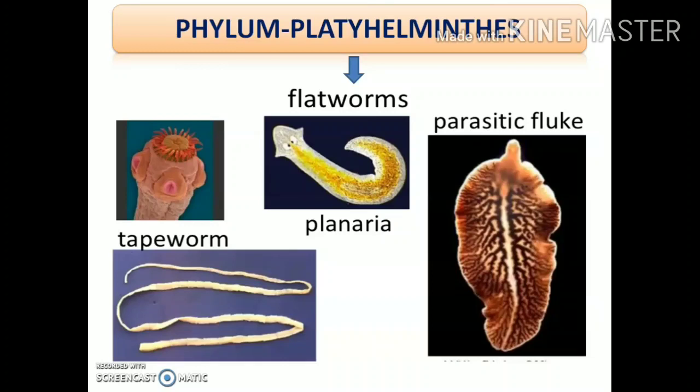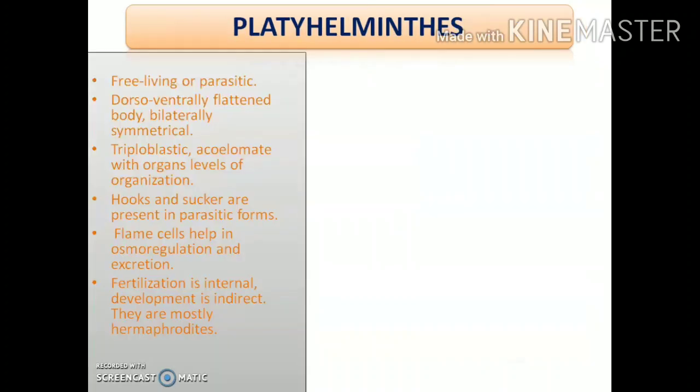It is found in the liver, and as a result it is termed liver fluke. You can see it's a flat, leaf-like structure, and all of these worms are flat in nature, so they fall under the phylum Platyhelminths.